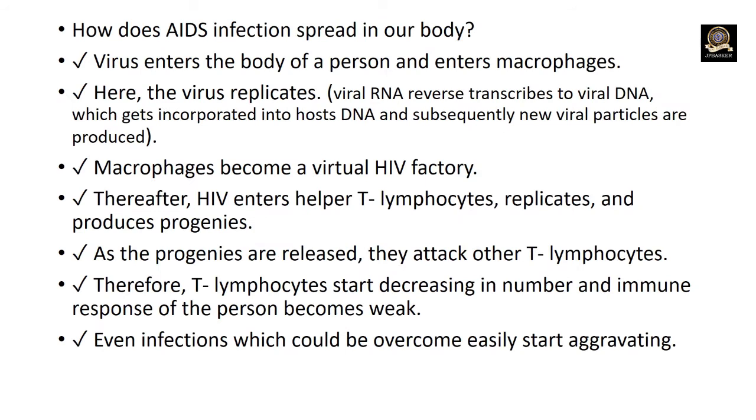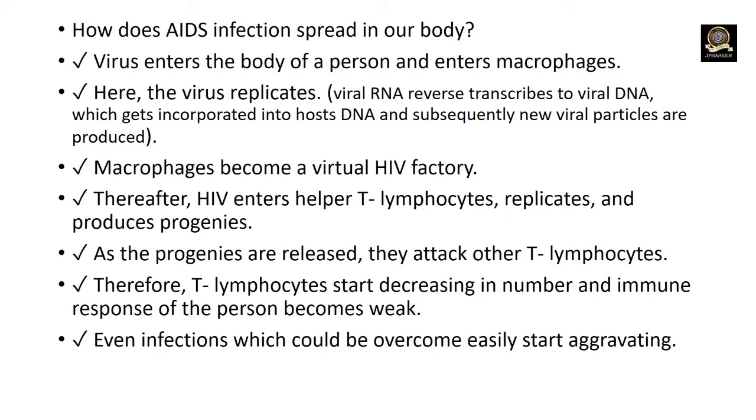How does AIDS infection spread in our body? Virus first enters into the body of a person and enters into macrophages. Here the virus replicates. How does this virus replicate inside the macrophages?